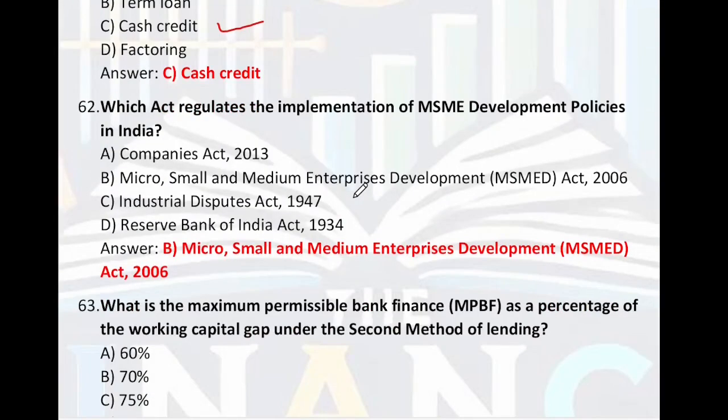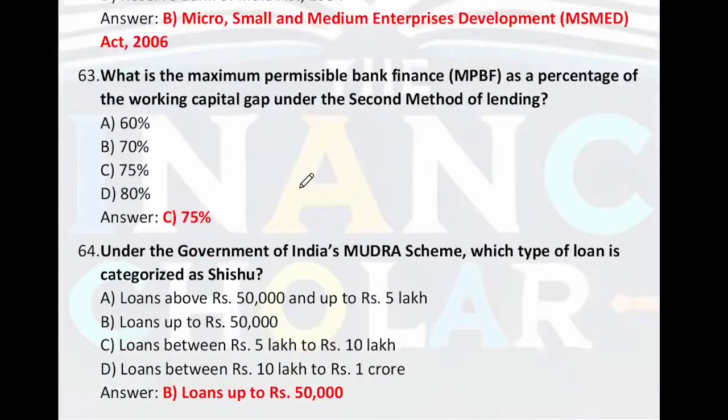Which act regulates the implementation of MSME development policies in India? So the MSME Development Act 2006. Right answer. What is the maximum permissible bank finance, MPBF, as a percentage of working capital gap under the second method of lending? So it is 75%.